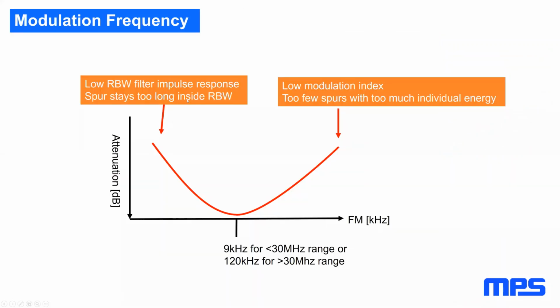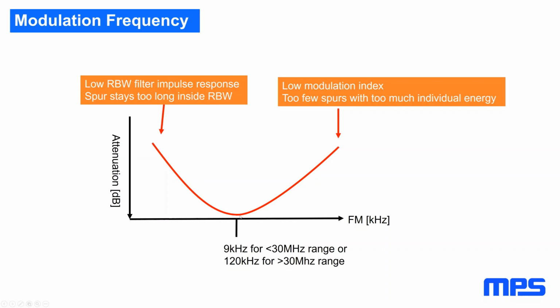Okay, in general, what we learned is that around the resolution bandwidth frequency, you get the most attenuation, and you get less and less attenuation if you go down with the modulation frequency, because your resolution bandwidth filter impulse response prevents the spurs from staying too long inside the filter, so you get no attenuation from the resolution bandwidth filter.